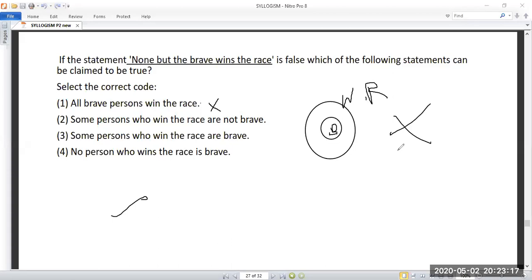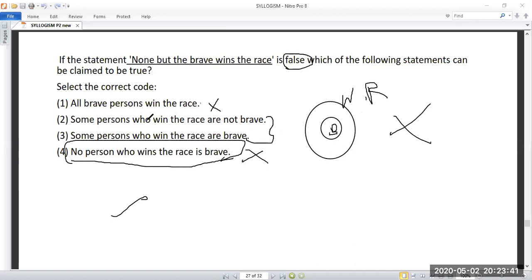So if you take this one, all brave persons can win the race. So this is the question, and they have told that this is false. So you can eliminate it directly. No person who wins the race is brave. There is no relation there, so you can eliminate it like this. So the answer should be between 2 and 3. Some person who wins the race is not brave.